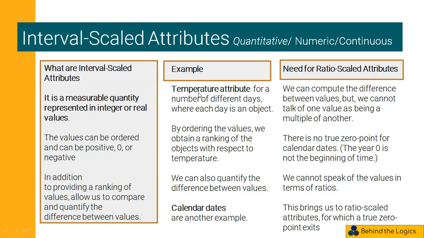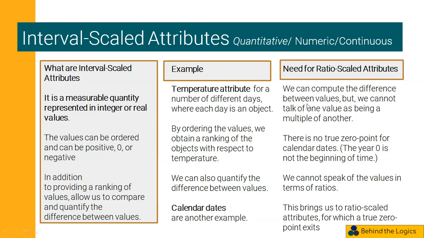For example, the temperature attribute for a number of different days where each day is an object. By ordering these values of temperature, we obtain a ranking of objects with respect to temperature. We can also quantify the difference between values of temperature for different days. Calendar dates is also another example.